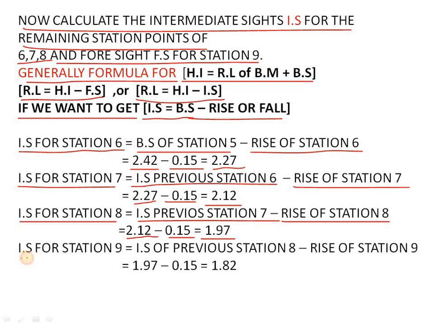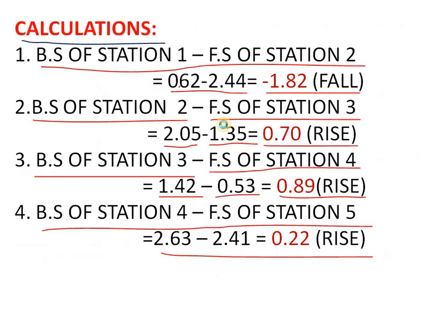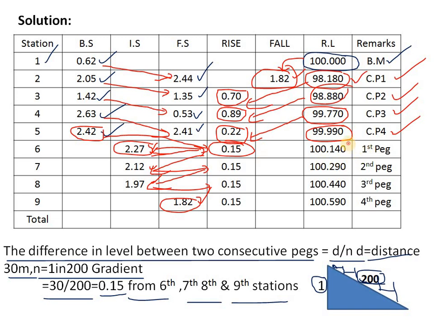Okay, so that is the symbol: IS for station 9 is equal to IS of previous station 8 minus rise of station 9, which is 1.97 minus 0.15 is equal to 1.82. Now we got all this. Next we have to calculate the RLs of the remaining stations. These are the RLs we have to calculate, that is 6th, 7th, 8th and 9th.